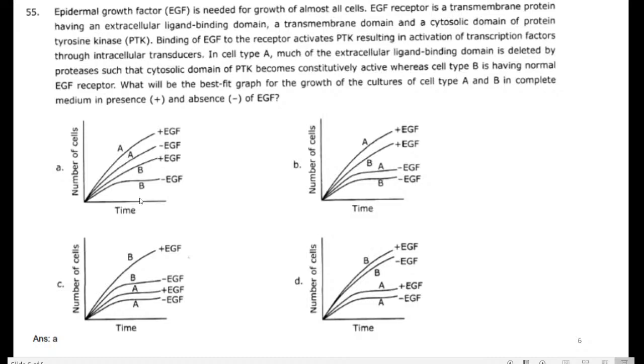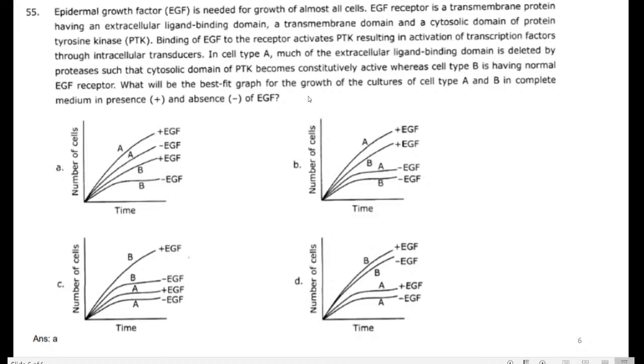If there is a loss of EGF, the B cells are not able to produce the transcription factor or the signal. Once again, correlate this statement. They play a vital role in the transcription.